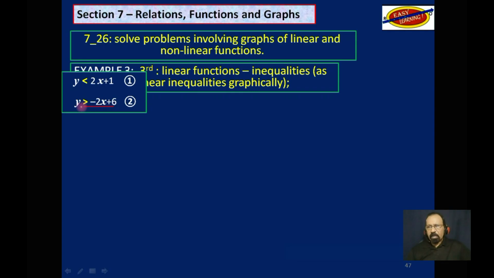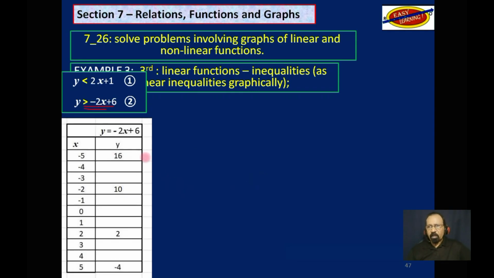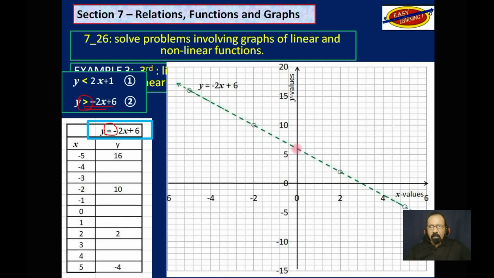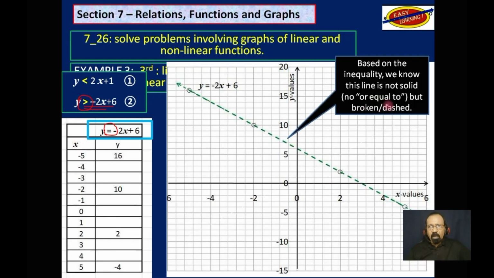Let's deal with the next inequality. I'm just using 4 points here again. This is the equality, but remember we are dealing with an inequality. So we plot the equality in dashed lines or broken lines, which is what we have here. That's because it didn't say greater than or equal to, it just says greater than.